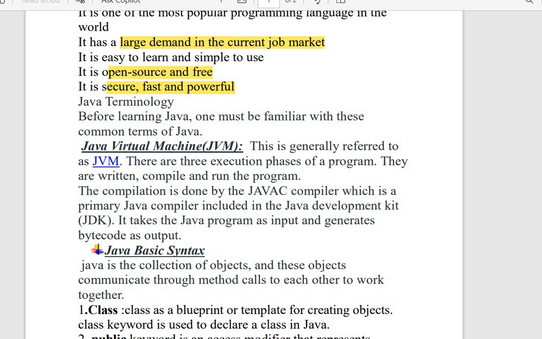Let me give a brief example. When you write the code and save it with the extension .java, it is mandatory that the file name matches the class name. What is this class name? That I will show in upcoming videos. For now, just focus on this JVM.